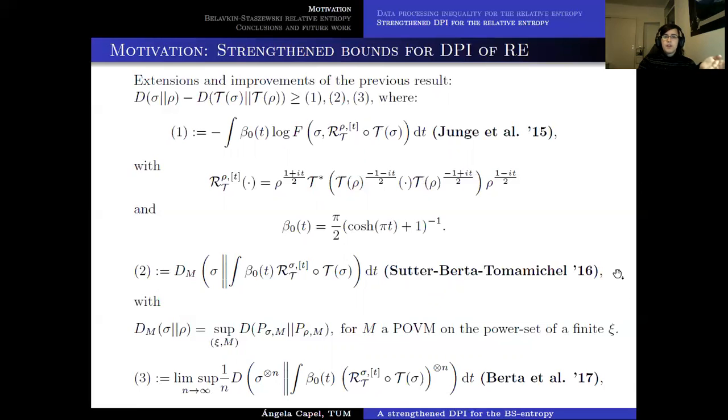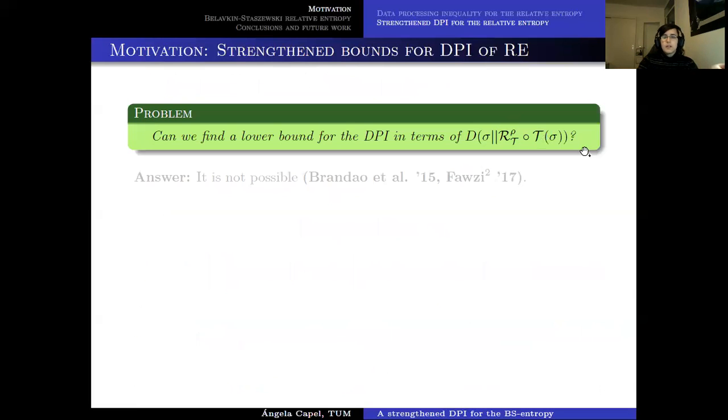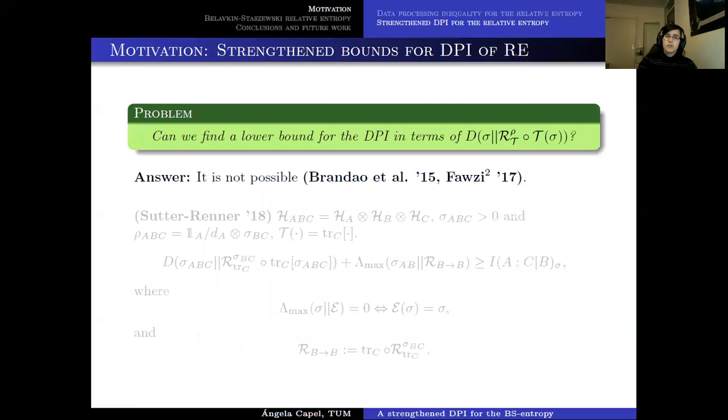So seeing all these results, the natural question is, can we actually find a lower bound for the DPI for the relative entropy in terms of the relative entropy between the first state and the Petz recovery map applied to the first state? Because it seems like that, but actually the answer is that this is not possible. And this is something that Brandao et al.